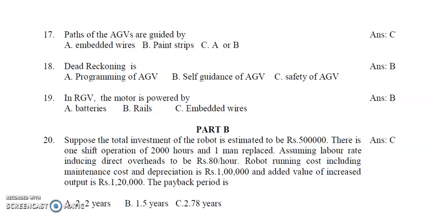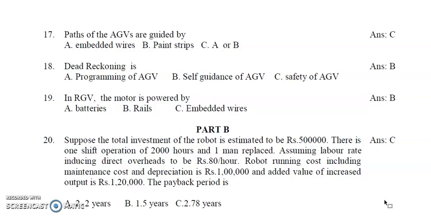So that is called self-guidance of AGV. By the number of times the wheel is rotating, we can calculate the distance, because we know the size of the wheel. After that, the direction it has to move is also decided by the dead reckoning technique. So this is a self-guidance of AGV.